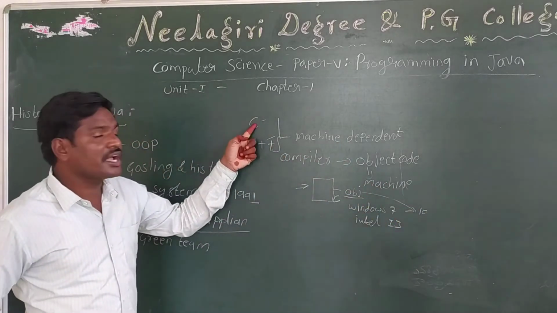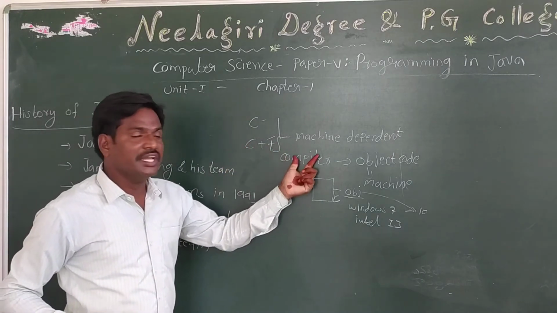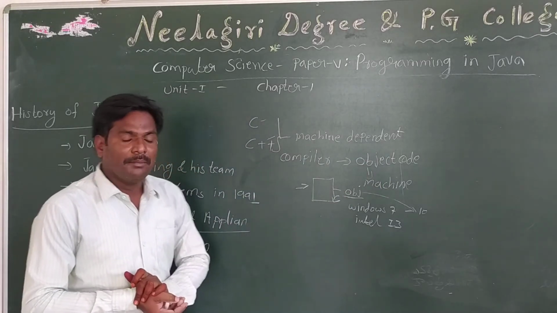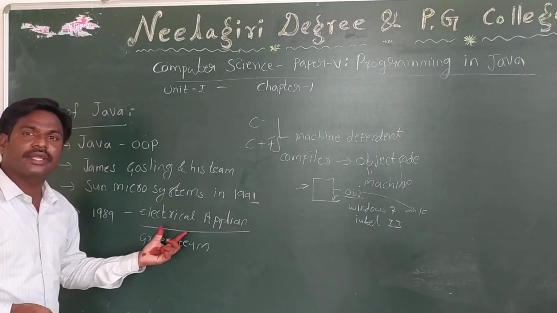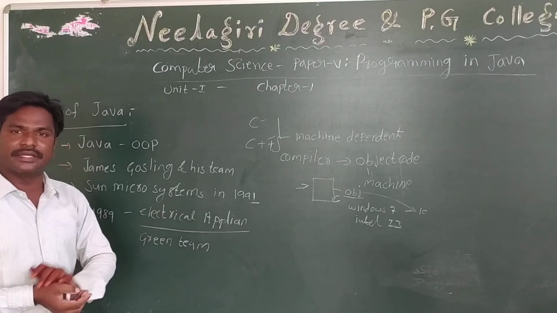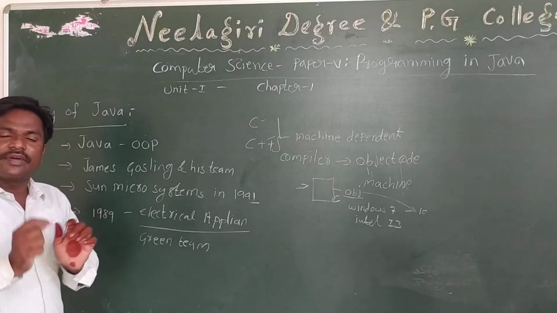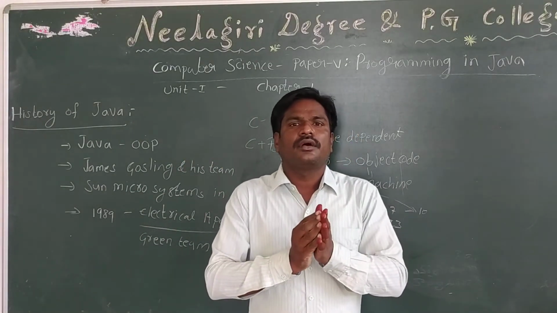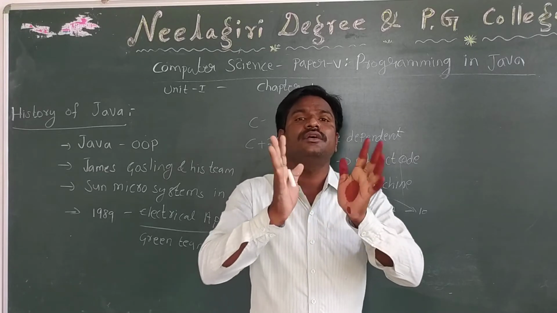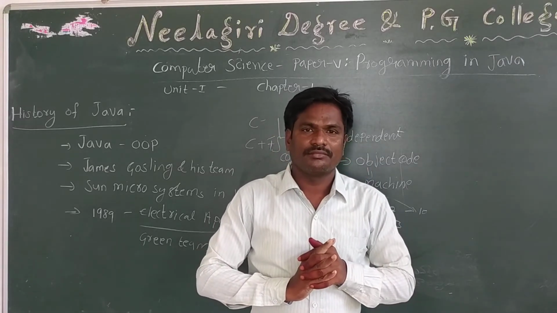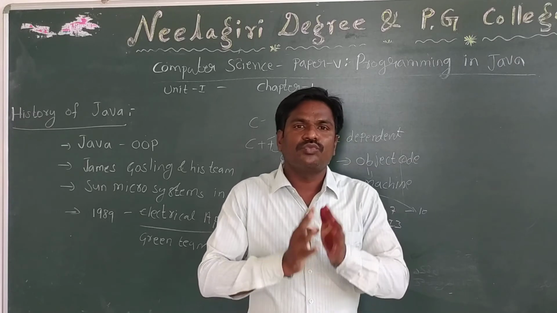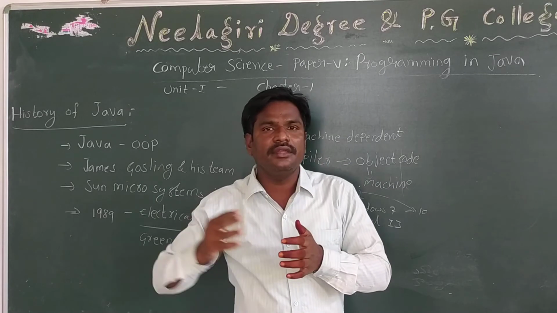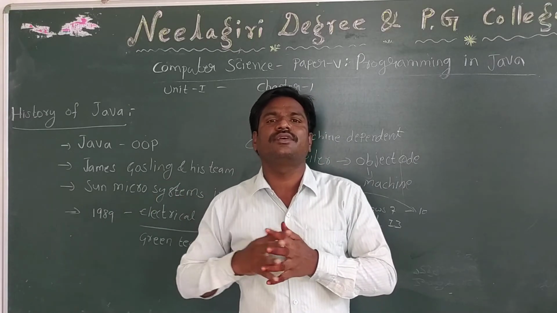That means C and C++ compilers generate machine dependent object code. But this machine dependent object code cannot be used for electrical appliances. For example, if I developed a remote, it cannot be fixed to one TV or depend on that TV. If a company makes a remote, it must work with any platform and any version of TV.